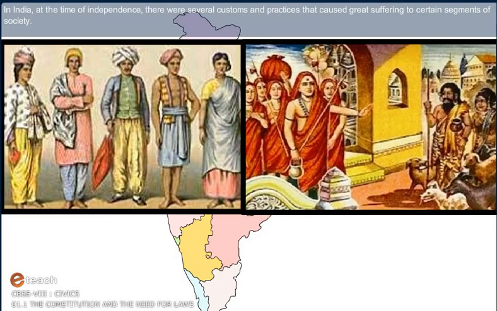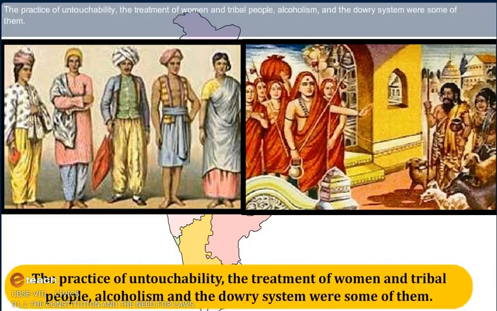In India, at the time of independence, there were several customs and practices that caused great suffering to certain segments of society. The practice of untouchability, the treatment of women and tribal people, alcoholism, and the dowry system were some of them.